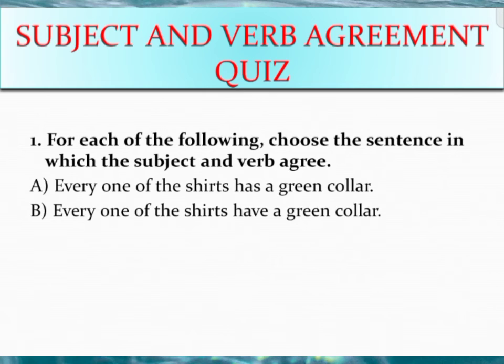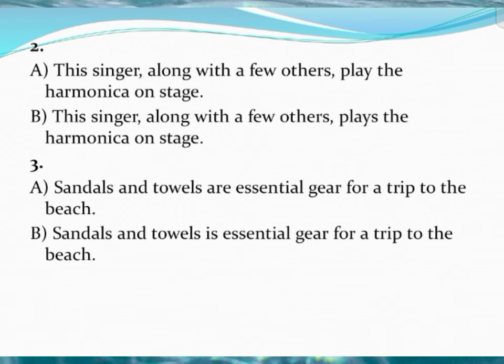According to my view, the correct answer is has, because the term every one is followed by of. When you use the term every one, it is considered a singular subject, so it takes a singular verb, has.